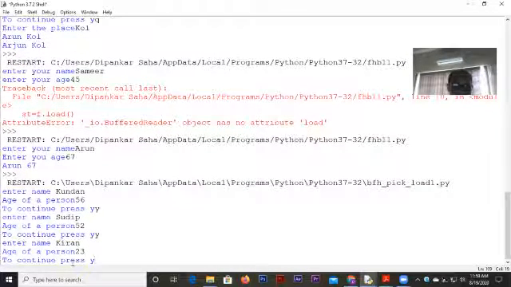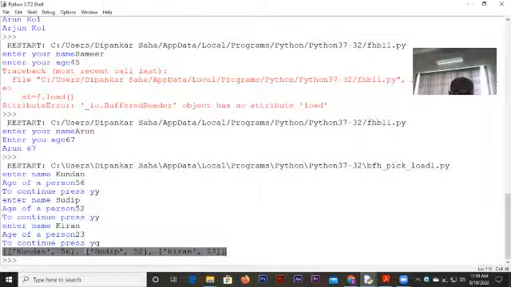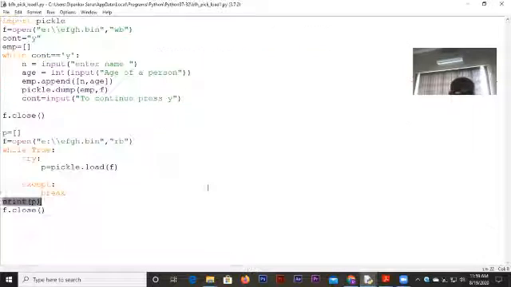Now I don't want to continue anymore, so I pressed Q. Look at how the display is coming. The display is all the elements of the list, shown together. That means all the data got dumped into this P. So when you write pickle.load, it keeps accumulating different elements of the list, and when you put them together, it shows them together.